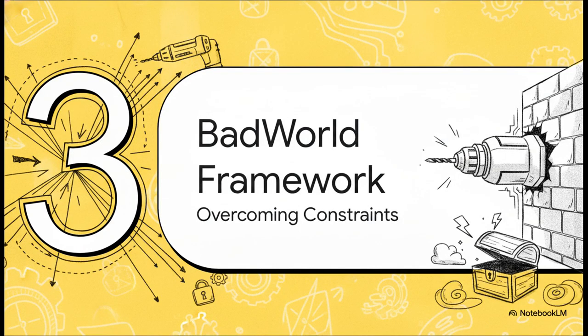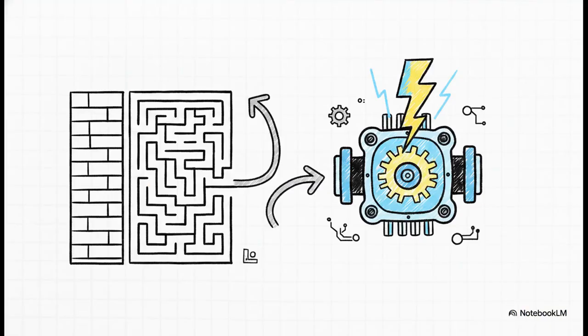Section 3. The BadWorld framework: overcoming the constraints. And this brilliantly illustrates exactly what the researchers did to solve this seemingly impossible problem. They built BadWorld. It's a label-free adversarial framework tailored specifically for autoregressive visual world models. Now, label-free is the magic word here. It means the framework systematically overcomes those adversarial constraints we just talked about, because it doesn't need to know what the future video is supposed to look like.